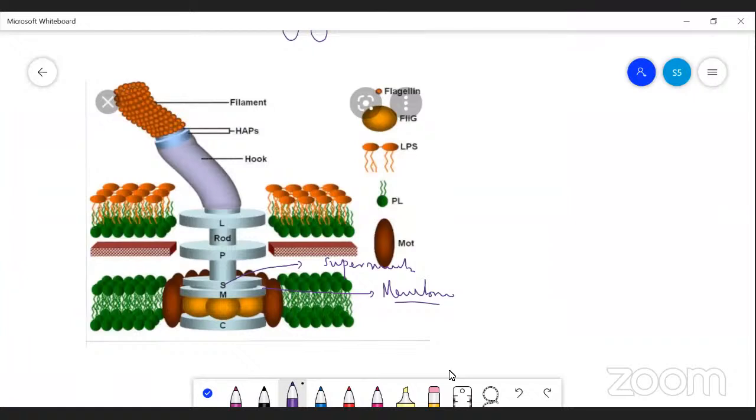The outer two rings are the P ring and the L ring. The P refers to the peptidoglycan ring. It is attached to the cell wall. Then another one is the L ring. It is nothing but the lipopolysaccharide ring. This outer two ring is called L and P ring. Inner two ring is called S and M ring. And there is a hook-like structure. From the hook-like structure, the filament arises. So the four rings are present in the bacteria.